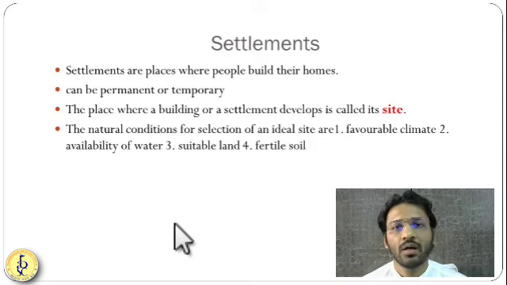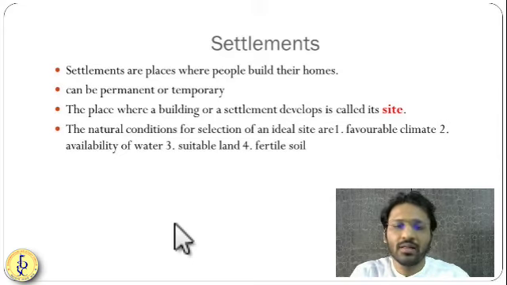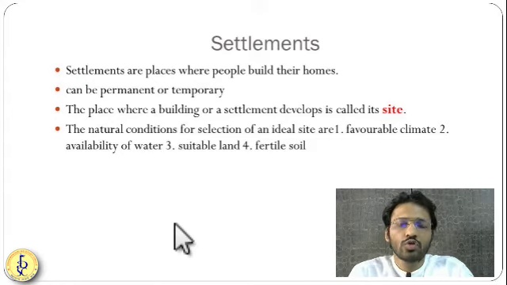For example, the first sub-para you can see is about settlement. Settlements are nothing but where human beings settle. Once they decide to work at some place, they try to go and settle. It might be agriculture in a previous generation. Before that, it might be, like the ancient caveman, hunting and gathering, and for the current modern man, it might be their jobs and industries. Depending upon what type of work we do, we settle in that particular area.